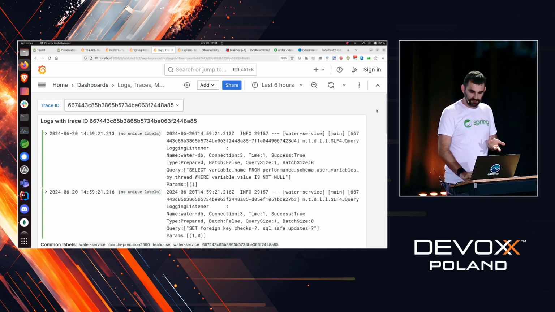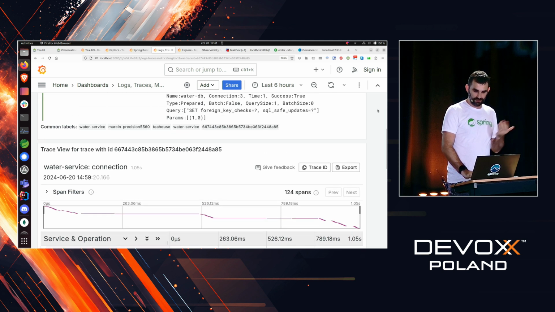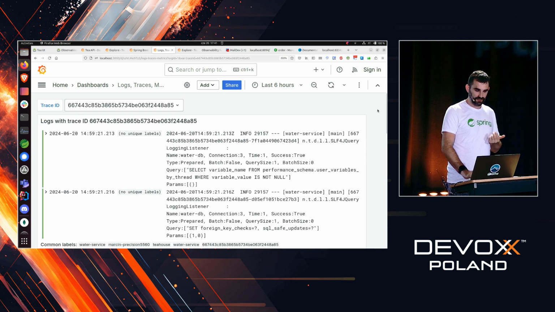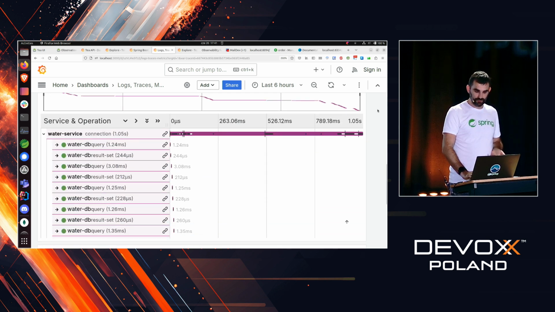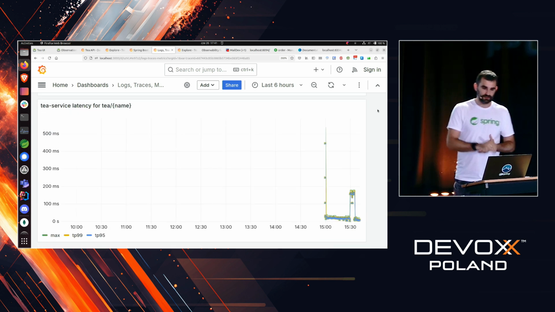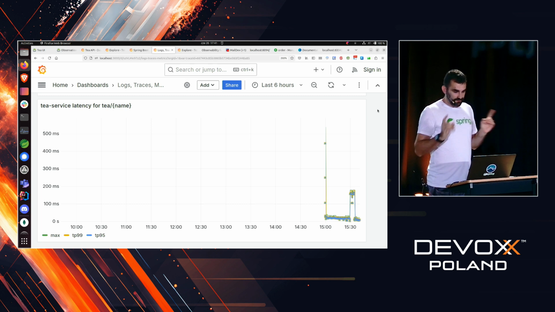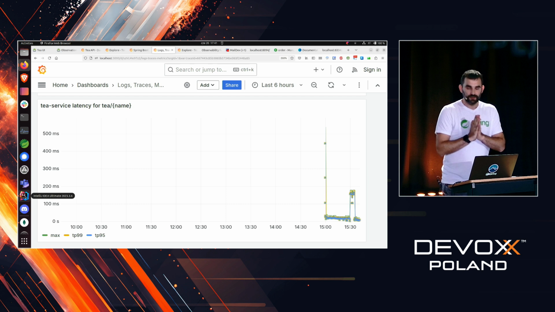And now what you can see here is all those three pillars on a single graph. So you have the logs for a given trace ID, the trace view, and, for example, the metrics from a similar time. Now, I want to show you one more thing.